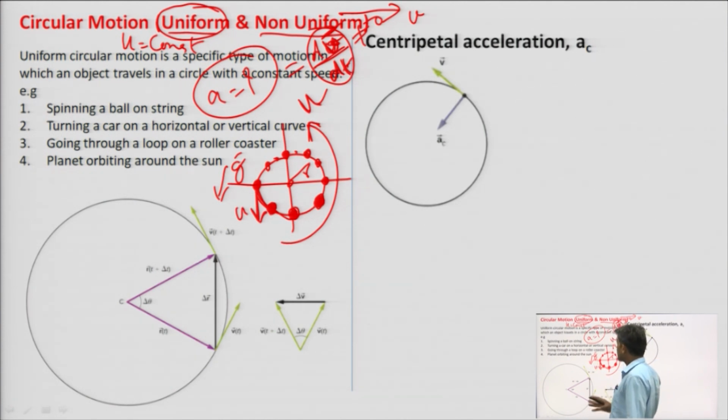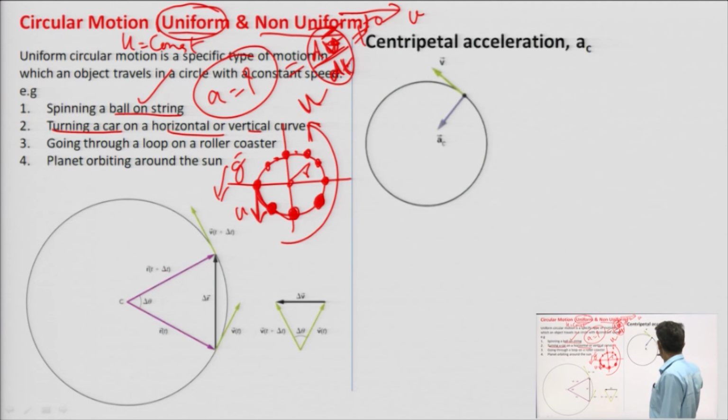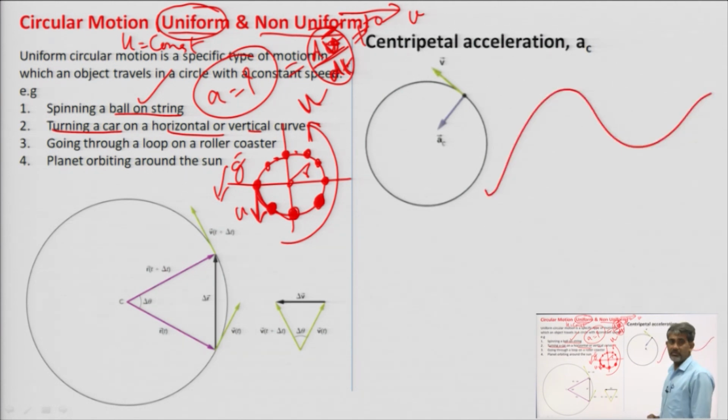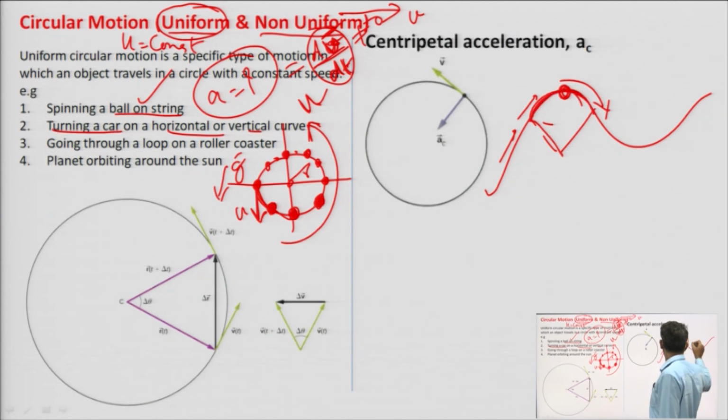An example of circular motion is spinning a ball on a string. If we are spinning a ball with a string, it is a case of circular motion. Another is turning a car on a horizontal or vertical curve. Say this is the curvature of the road. When the vehicle is moving on this path, this is a curve, and the circular motion will be here.